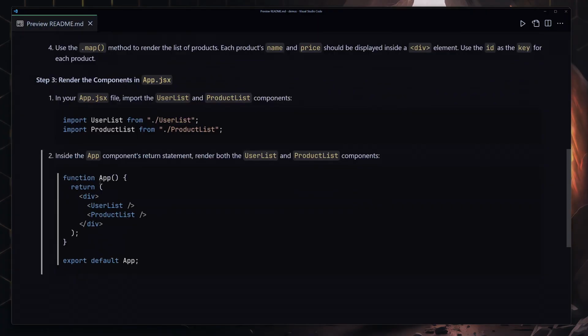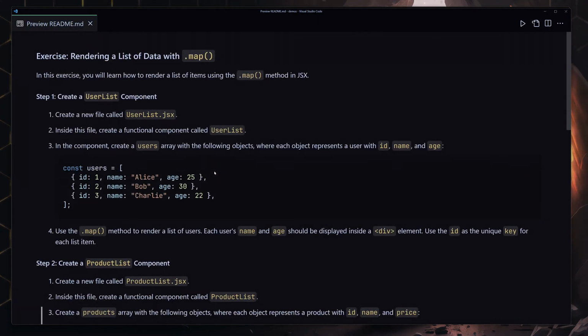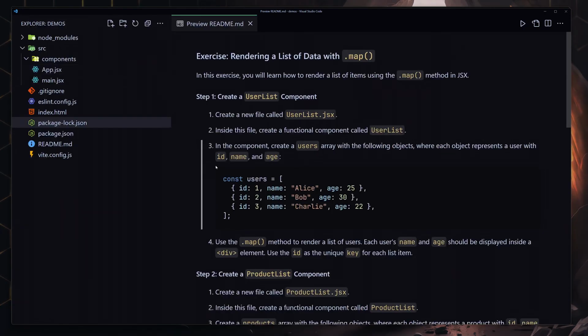And now finally, you have to register that inside the App component. So give it your best shot. If you can't do it, that's completely okay. Then come back and watch the solution, and now I'm going to give you my solution.